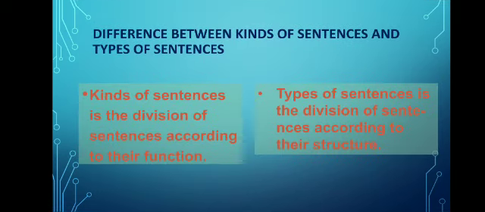Now, you might want to know what is the difference between types of sentences and kinds of sentences. The kinds of sentences is a division of sentences according to their function, and types of sentences is the division of sentences according to their structure.